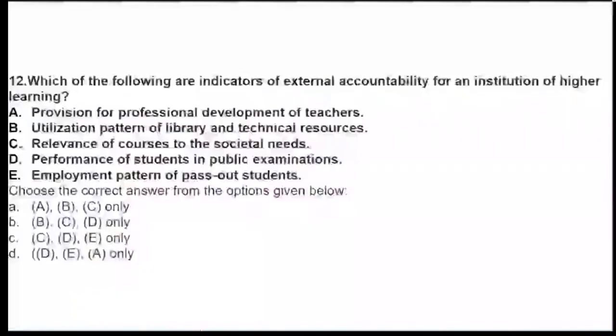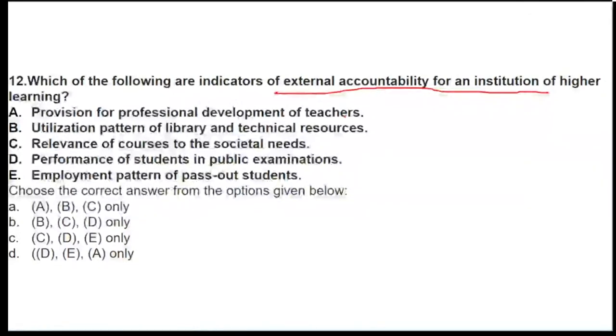Okay. Now, question number 12. Question number 12 is a statements question, so you have to read a little carefully. Which of the following are the indicators of external accountability for higher education learning? Provision for professional development of teachers, utilization pattern of library and technical resources, relevance of courses to societal needs, performance of students in the public examination, employment pattern of pass-out students.